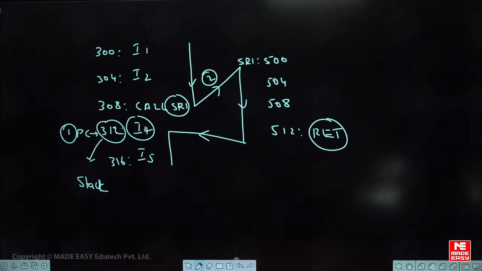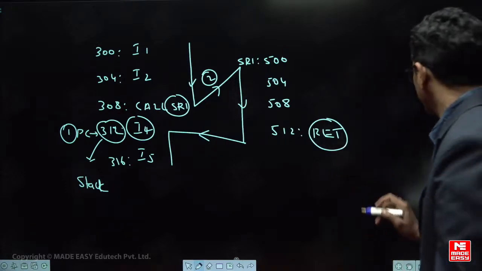Clear? Right. Hope you are able to understand this. Next one.